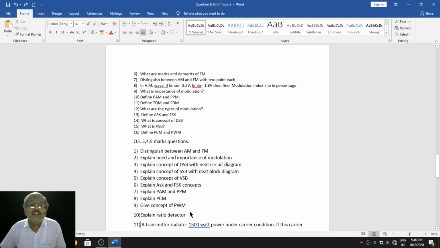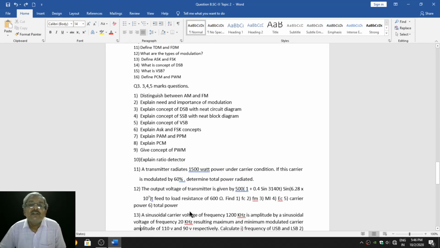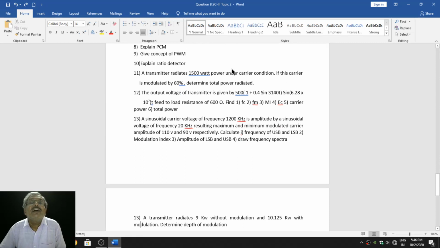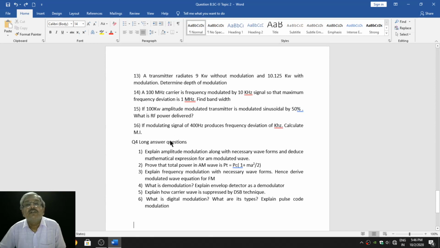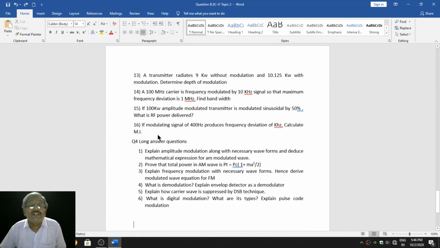Explain the ratio detector. Then some examples may be asked for 4 marks or 5 marks. The examples are also given. Try to solve them. If not, we will discuss.